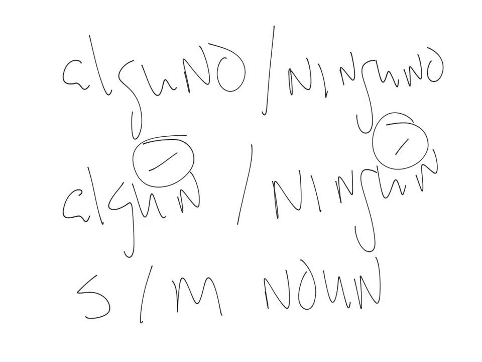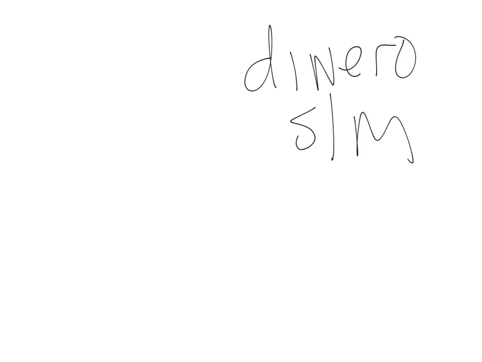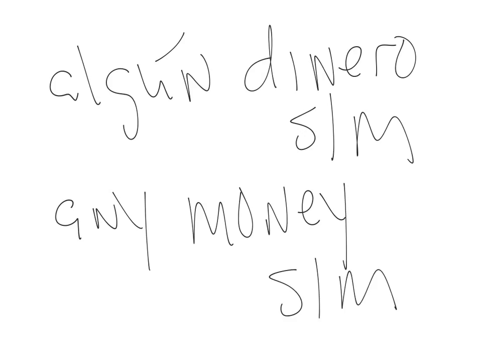For example, if we take the word dinero, which is a sustantivo, a noun, which is singular masculino, if you wanted to say some money, it has to shorten to algún dinero. If you want to say he doesn't have any money, again, money is singular masculino, so what form of ninguno do you use?